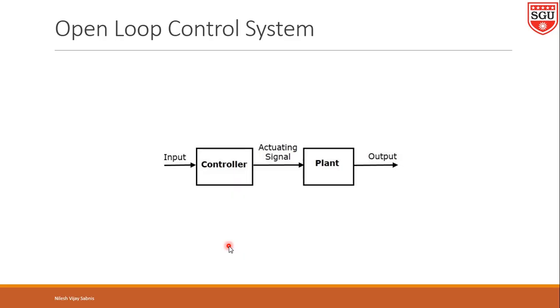There is no comparator which measures the error and resets the heating unit. Means what? Here in this example, the controller is there, here is the plant. This controller is set for a fixed temperature, and as per that signal the temperature is set for heating, and that particular heat is given as an output.